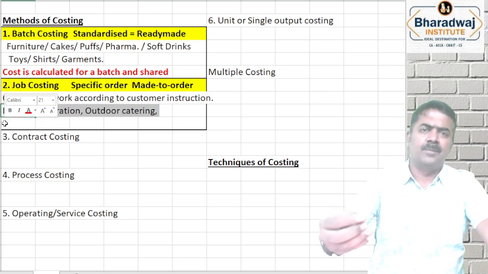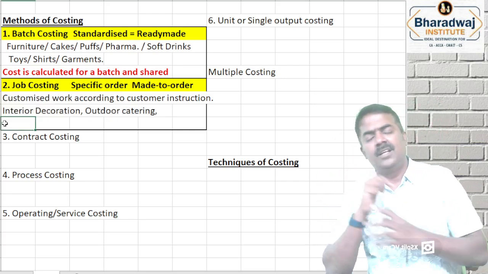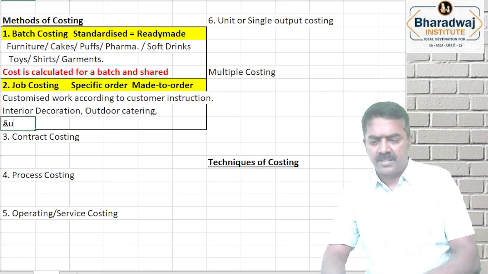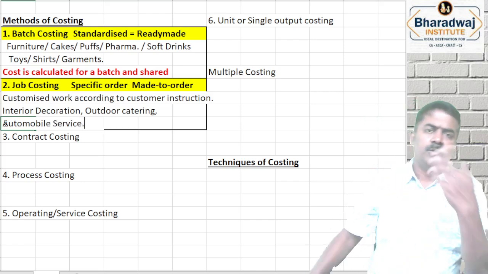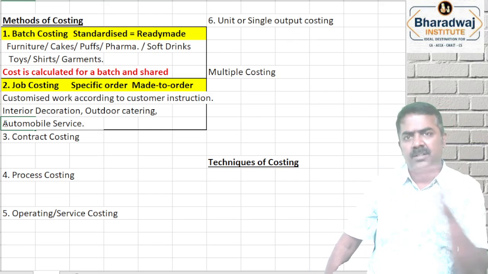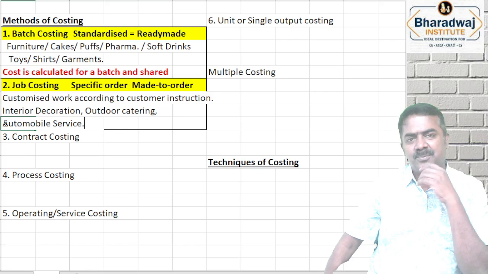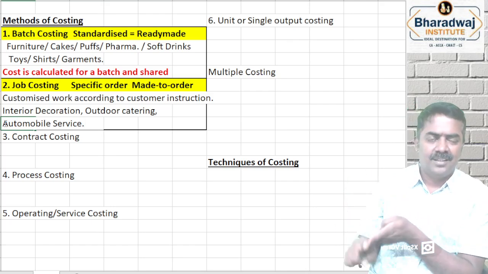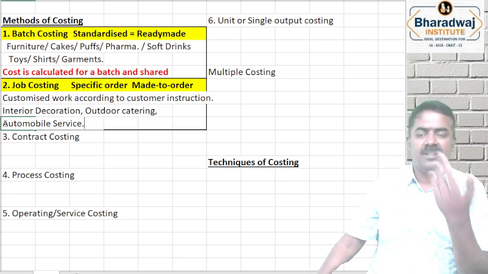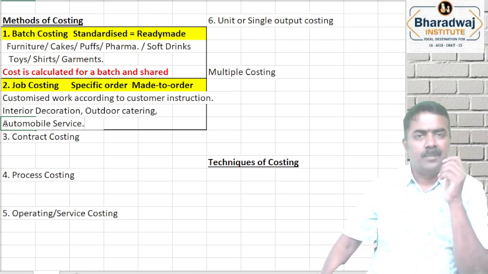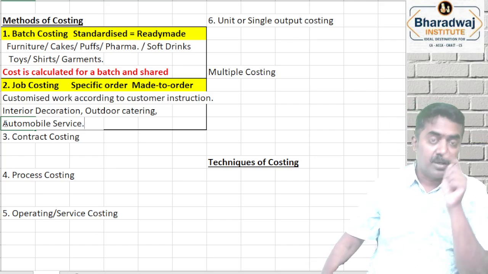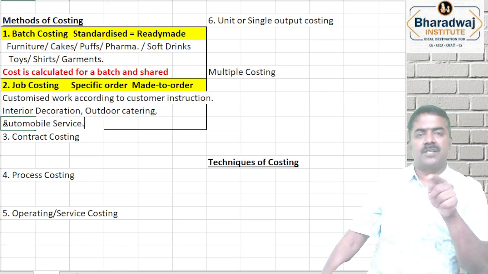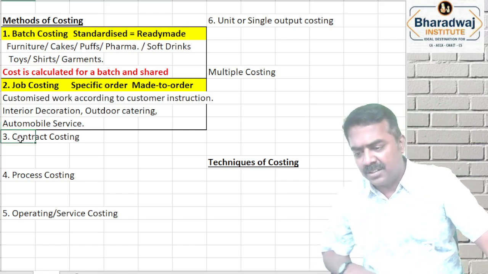Wherever a product is manufactured customized to the customer, they'll use what? Job costing. Even automobile service. You give your two-wheeler or car for service. Will they keep 10 cars and do the same service for all? No. It's not batch, it is job. You give the instruction: the brake is not working, change the oil, the indicator is not working, there is a clutch problem. Okay, they will repair and give it to you. Clear? So automobile service comes under which costing? Job costing, where you give the instruction and according to the instruction I do the work. That is called which one? Job costing.